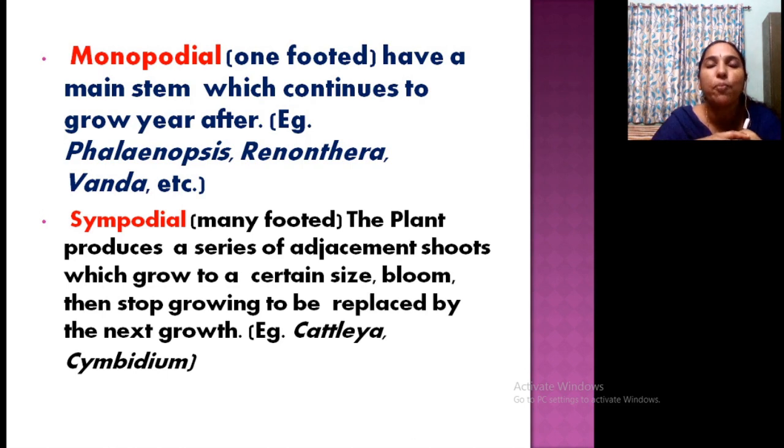Now based on growth, there are 2 groups of orchids: monopodial and sympodial. What is monopodial? One-footed, having only a main stem that continuously grows. Vanda is an example. What is sympodial? Many rooted. The plant produces a large number of adjacent shoots that grow into different branches and bloom or flower. Cattleya is an example. I will show you the picture.